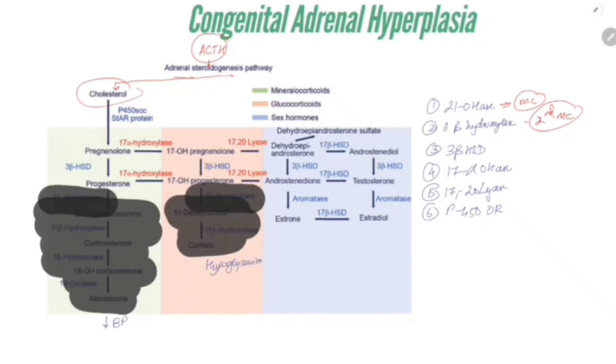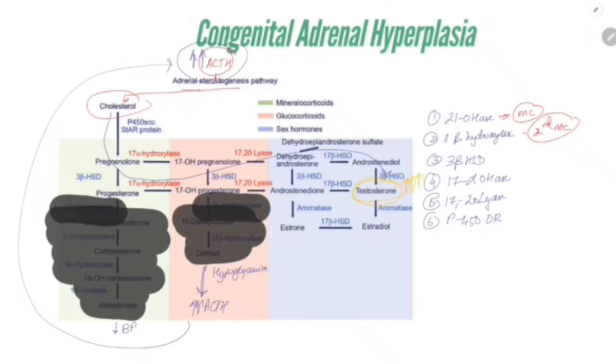What did we see? Cortisol has a negative feedback on ACTH. So if cortisol decreases, what will happen to ACTH? It is going to increase ACTH. So ACTH is increasing so much. If ACTH is increasing more, cholesterol will be diverted to formation of testosterone. So in this patient testosterone will be high.